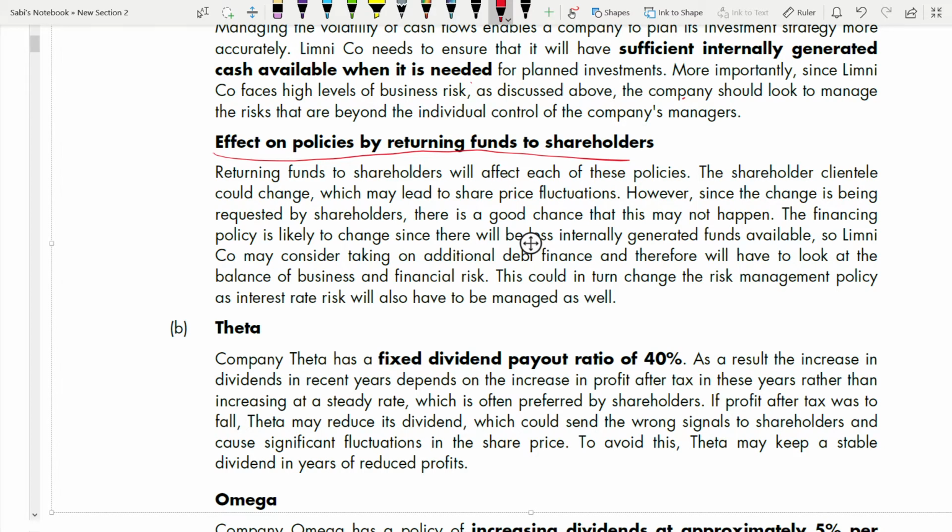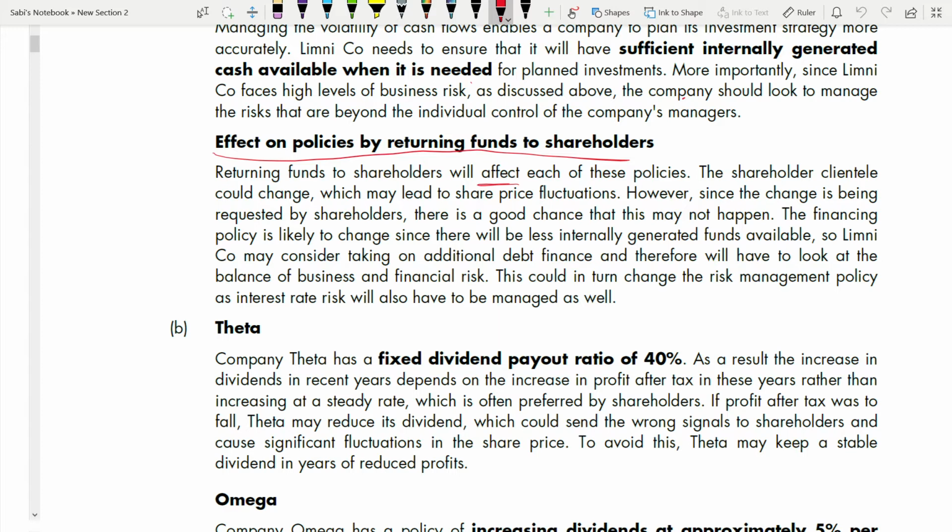So first you need to put this line, whether it will affect or not. That line will be your first line. You can say returning funds to shareholders will not affect the policies, or that also you can say. You're not wrong, but you have to justify your answer. Remember that. And always try to come up with the points where it's easy for you to justify, where you are getting more points. If you are getting more points where you say that yes it is affecting, then write those points. If you are getting more points where you are saying that it does not affect, write those points.